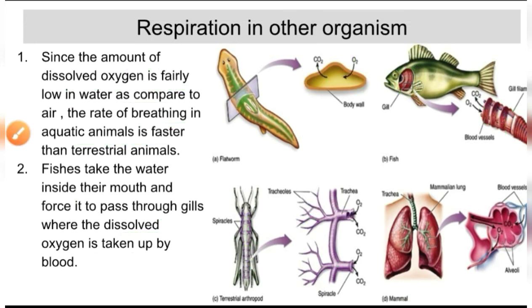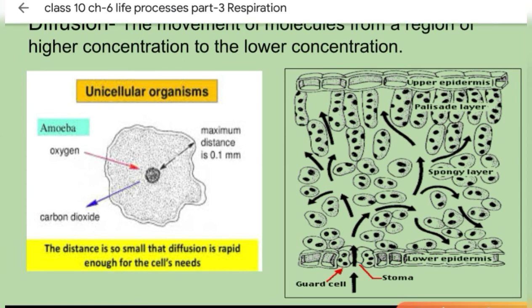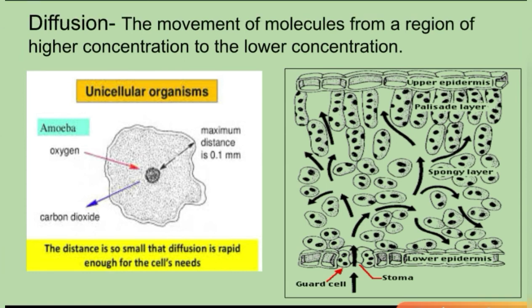The main thing is that they have a specialized organ called gills, and the second thing is that the rate of breathing in aquatic animals is faster than in terrestrial animals. Now, in small organisms, breathing could take place by the diffusion process. What is diffusion? The movement of molecules from a region of higher concentration to a region of lower concentration.